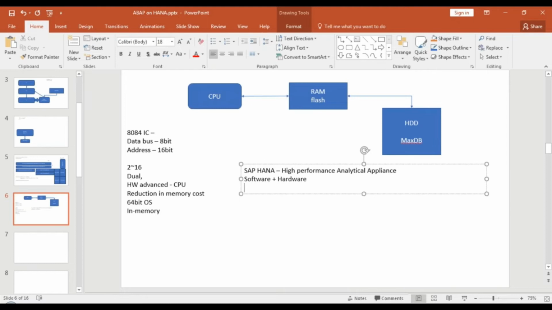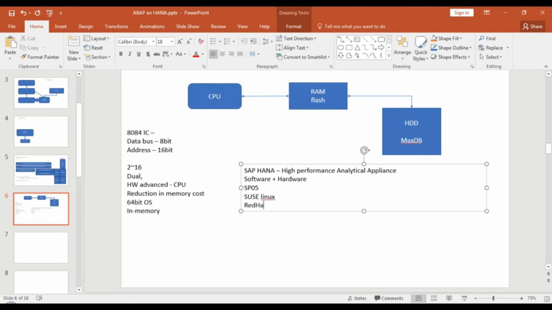So you have to select a SAP HANA box, and it comes in t-shirt sizes like XL, double XL. These are all the different sizes, and you also have to tell which operating system you want. Till SAP HANA SP05, the only possible operating system on which you could install HANA was SUSE Linux. But from SP05 onwards, you can install SAP HANA also on Red Hat Linux. 100% certification question for SAP HANA.